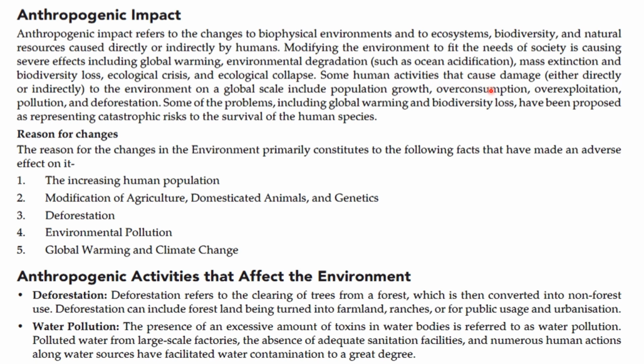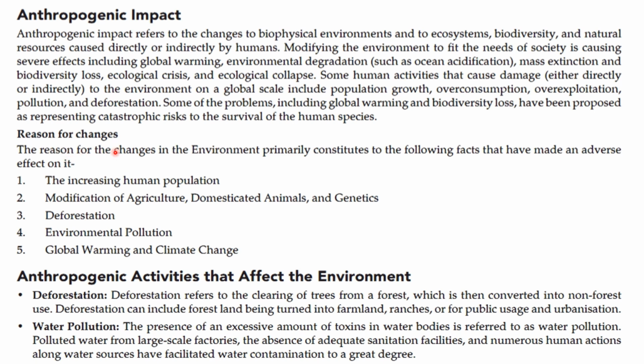Some human activities that cause damage directly or indirectly to the environment on a global scale include population growth, overconsumption, overexploitation, pollution and deforestation. Some of the problems, including global warming and biodiversity loss, have been proposed as representing catastrophic risks to the survival of the human species.